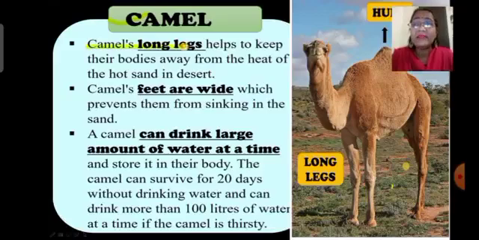First, the camel's long legs help to keep its body away from the heat of the hot sand in the desert. Second, the wide and padded feet of the camel help it to easily walk on the sand. Then a camel can drink a lot of water at one go and can go on for many days without drinking water.